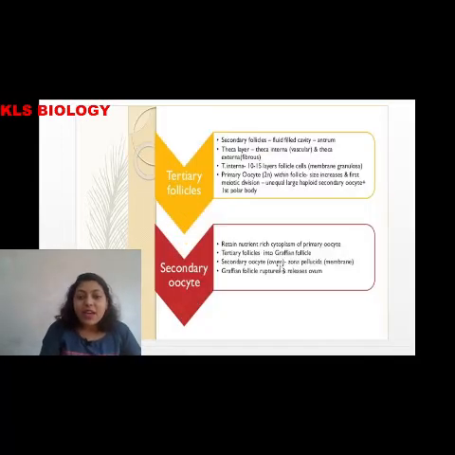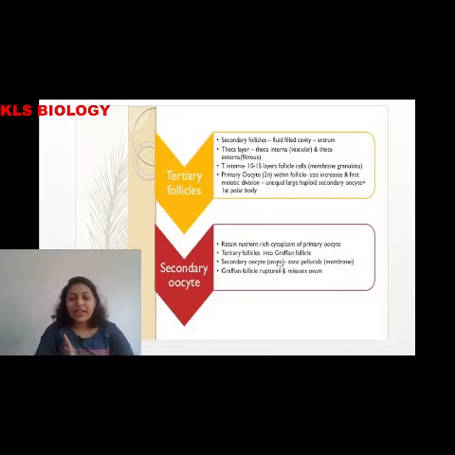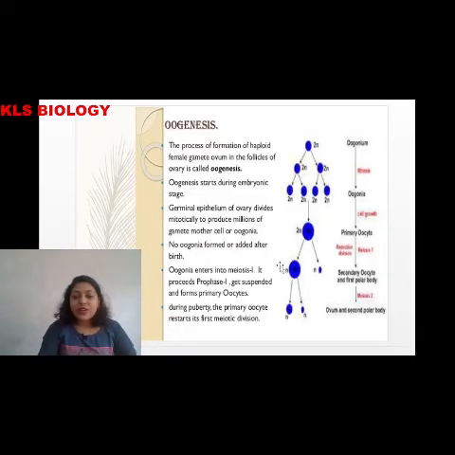Next, we have the different stages of oogenesis: oogonia, primary oocyte, primary follicle, secondary follicle, tertiary follicle and secondary oocyte. You all know about this in detail, so I will go fast.